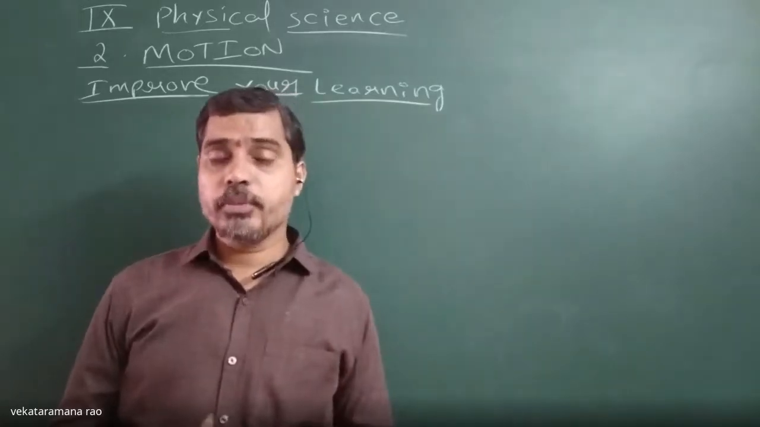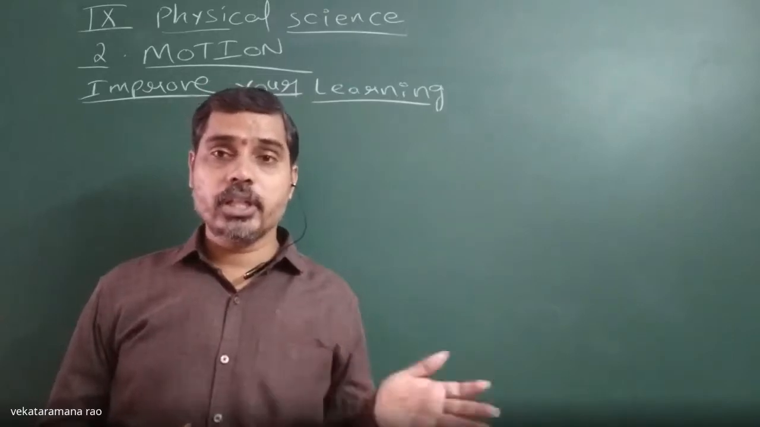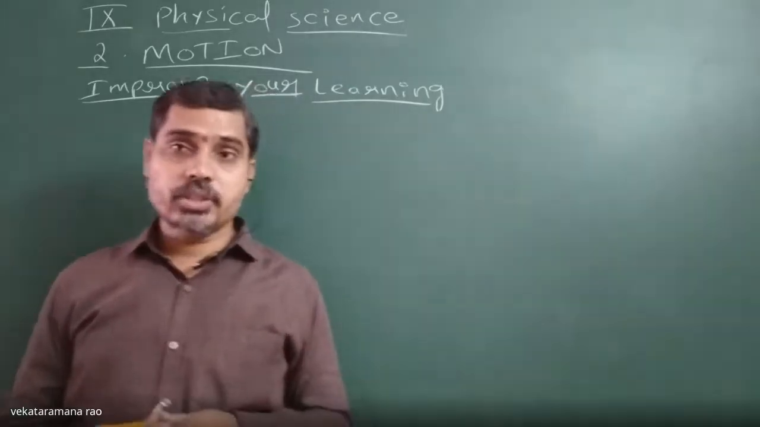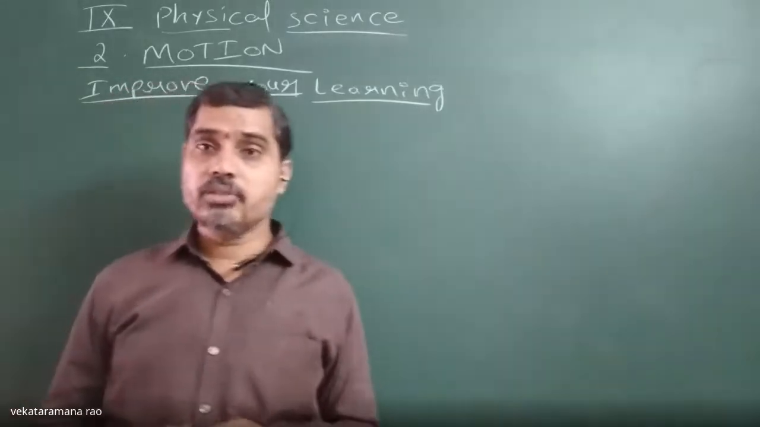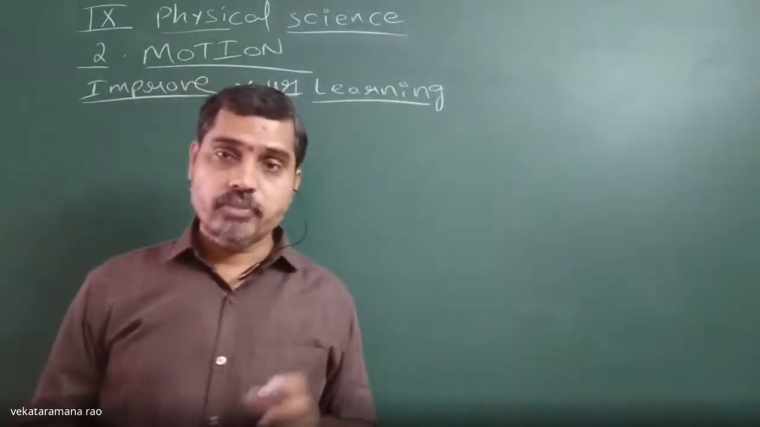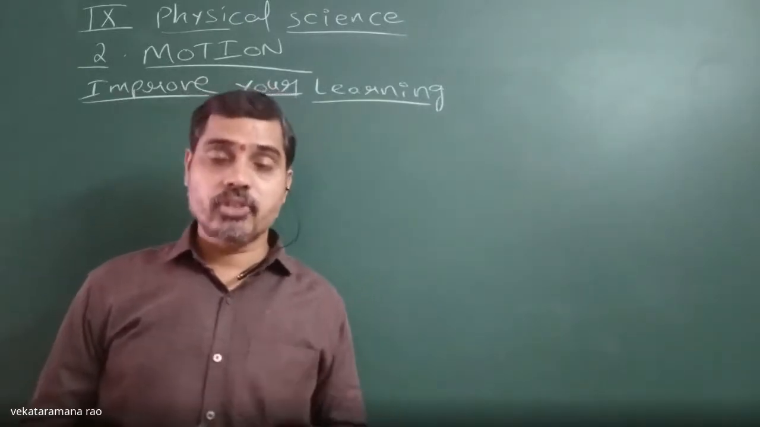Next one is displacement. The shortest distance between the initial point and the end point, the shortest distance between any two positions of a journey, is known as displacement. For displacement, a particular direction is required. So it is a vector quantity.